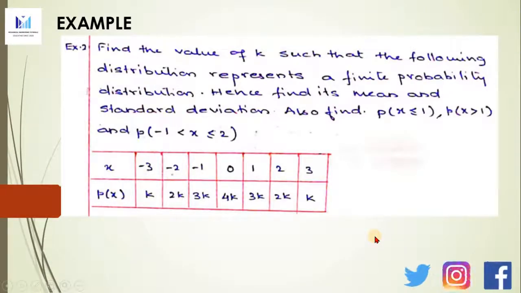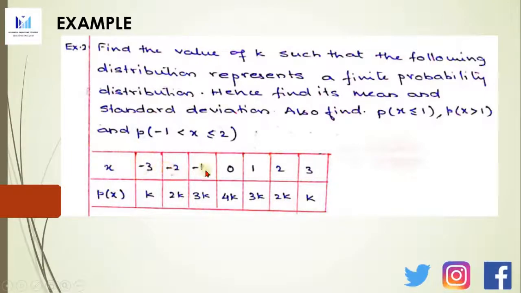Coming to the second example here, find the value of k such that the following distribution represents a finite probability distribution. Hence find its mean and standard deviation. Also find P(x ≤ 1), P(x > 1), and P(-1 < x ≤ 2).